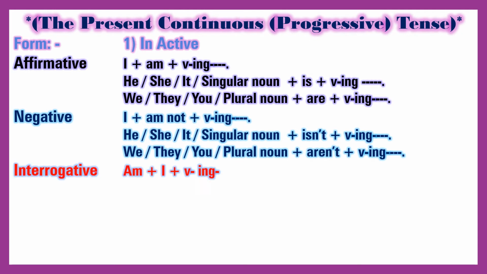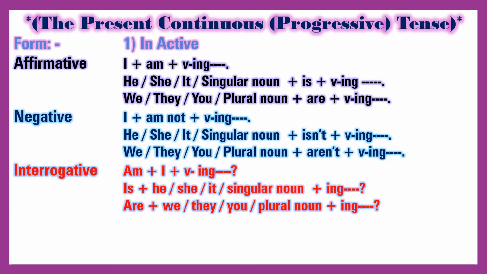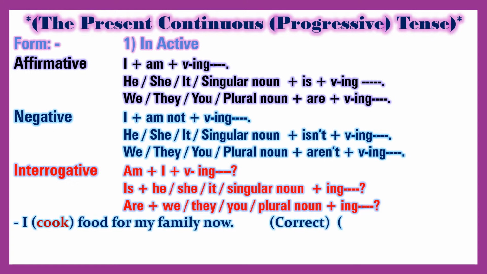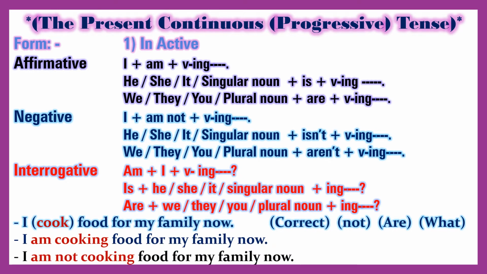Negative: I and am not and being. He, she, it, singular noun plus isn't plus being. We, they, you, plural noun and aren't and being. Interrogative: am and I and being. Is and he, she, it, singular noun and being. Are and we, they, you, plural noun and being.